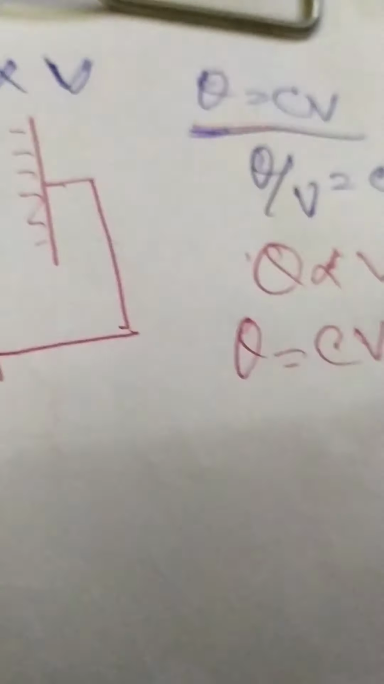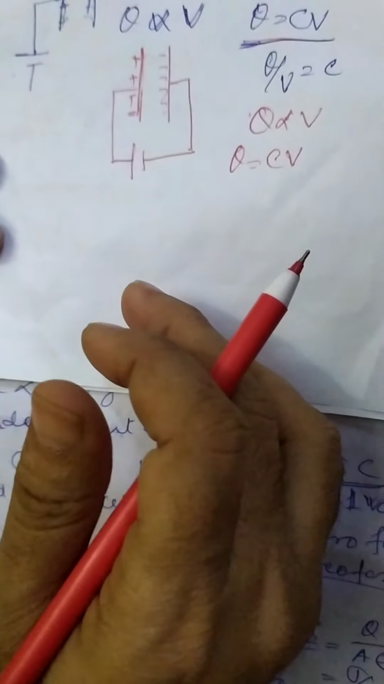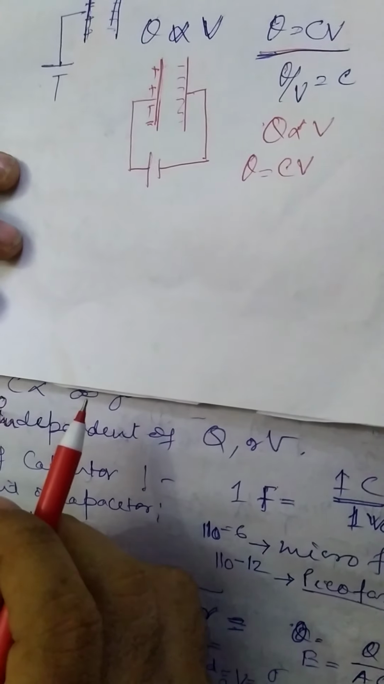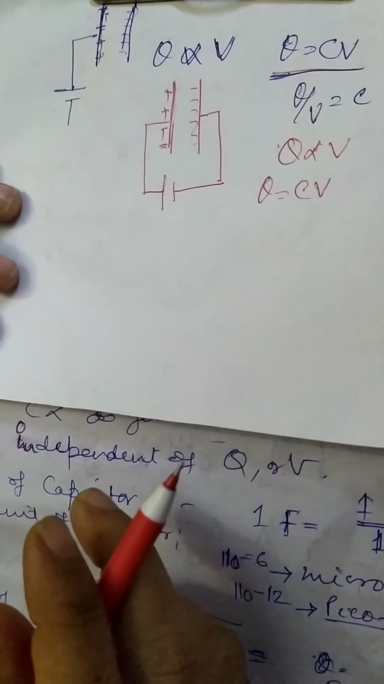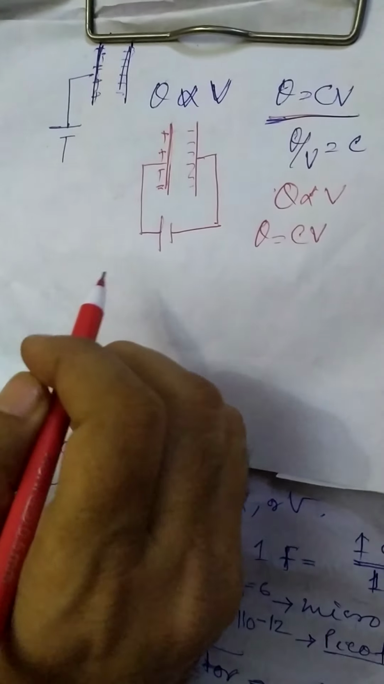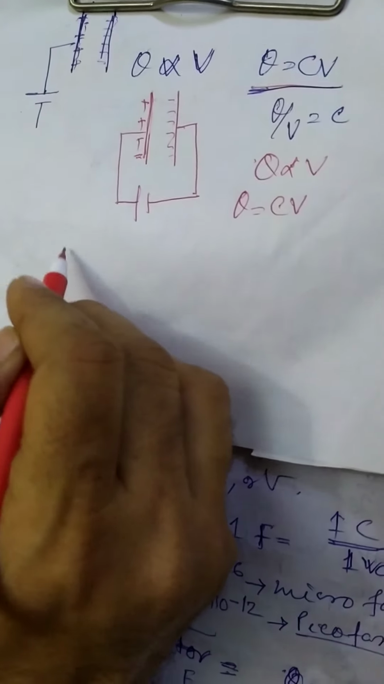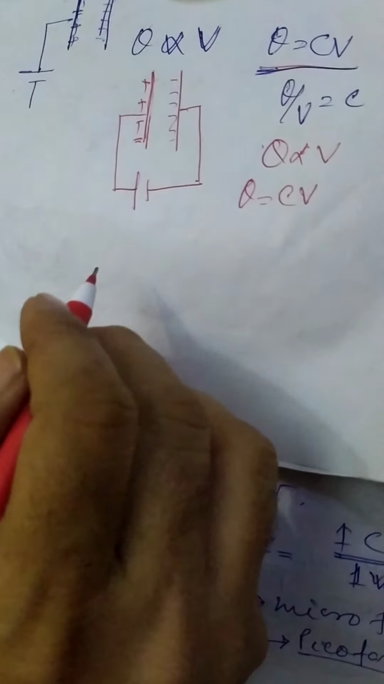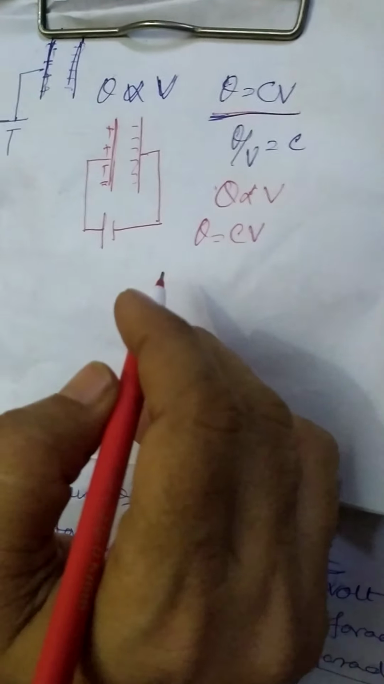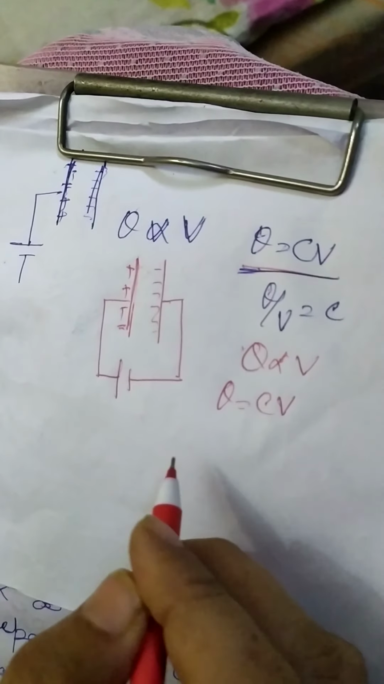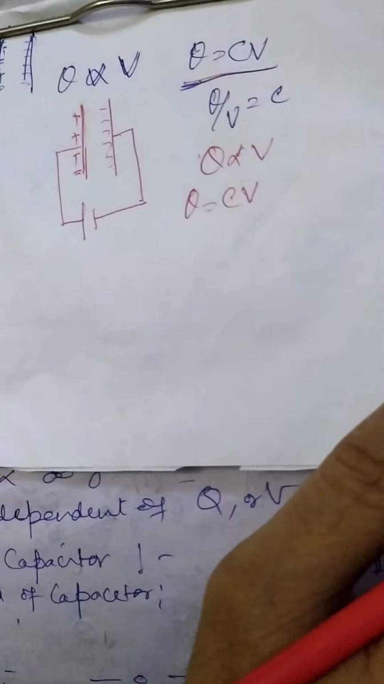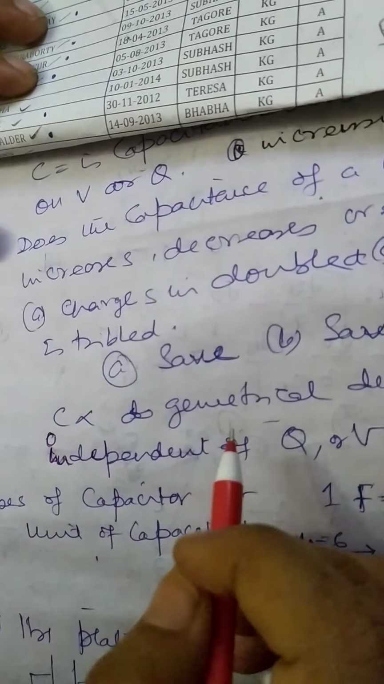Now how can we take it? Suppose we are giving charges to a body, and we are doubling the charges. Does it indicate the capacity will increase? Or else suppose we are tripling the voltage, does it indicate that the capacity will increase? No, it will remain the same, because